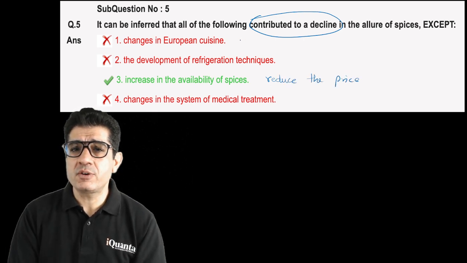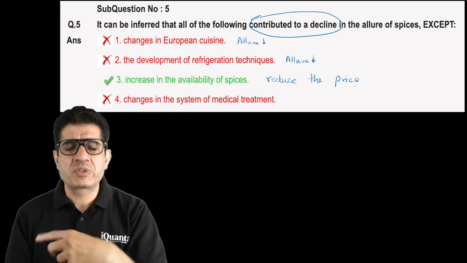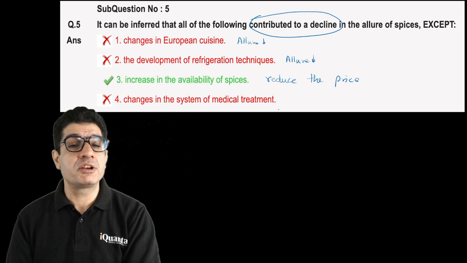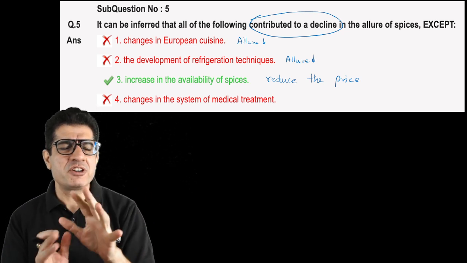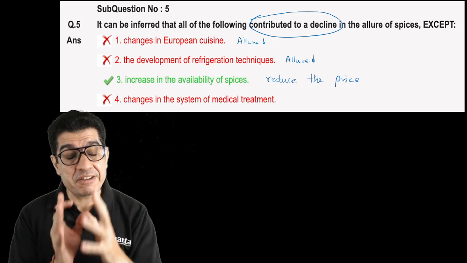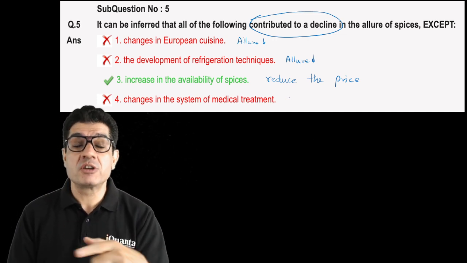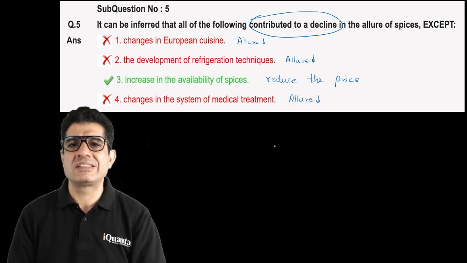So first and second will reduce the allure. So let's just keep, or not will, but they may reduce the allure. Third will reduce the prices. Changes in system of medical treatment. Well, medicinal properties. What if you later realize that we have a new system which is more effective, and if in that system spices do not play a role, then once again, because medicinal properties was one of the reasons, that may reduce the allure of the spices.